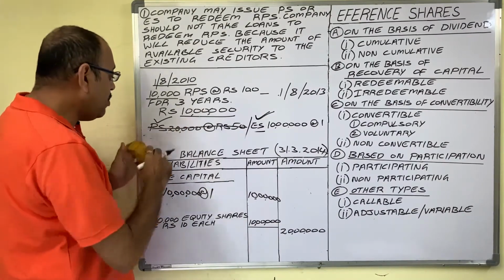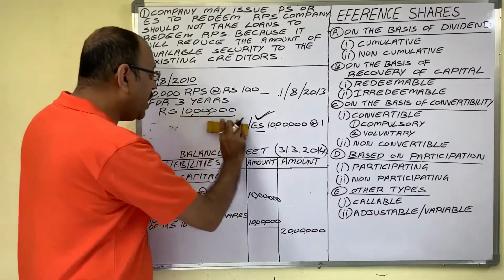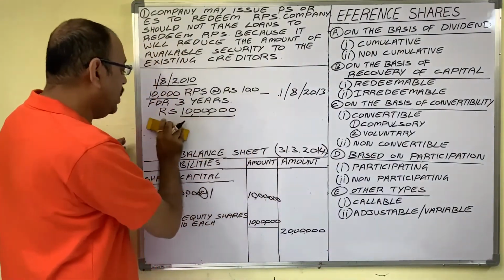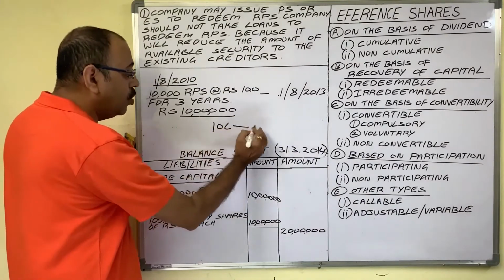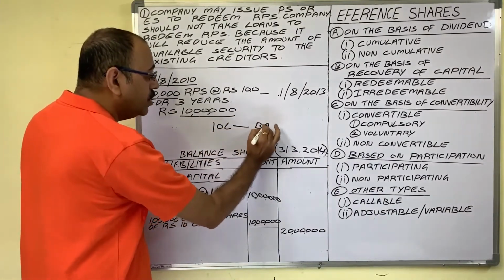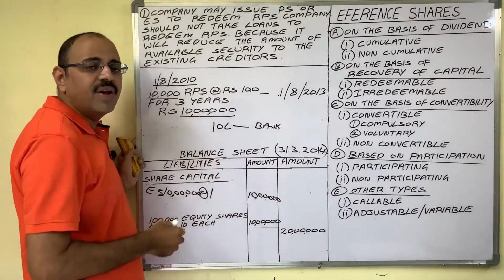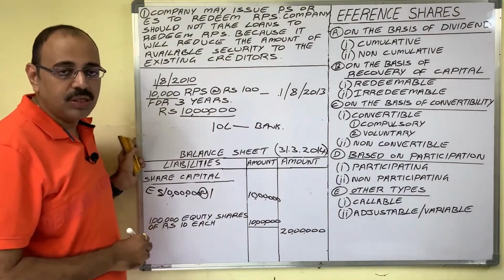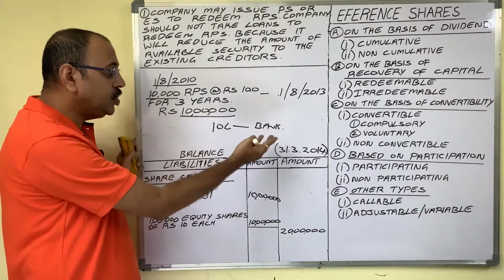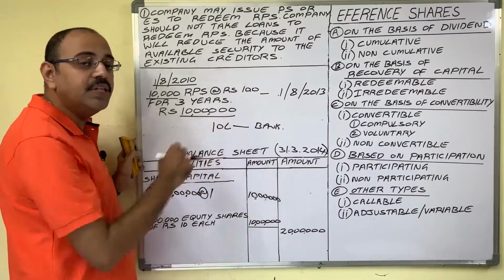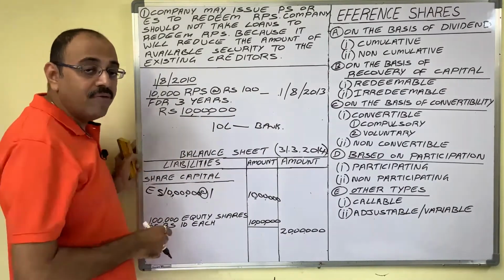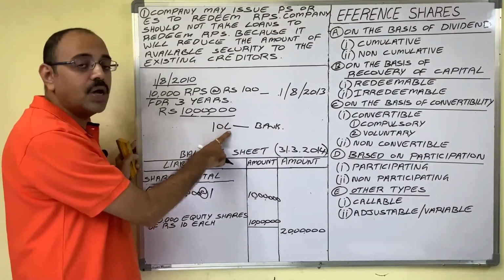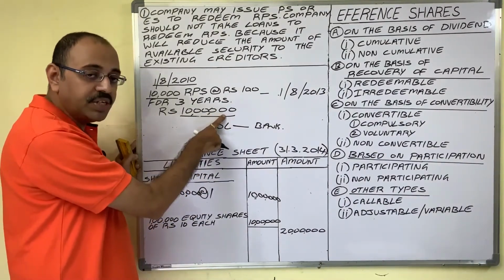Why? For example, for these 10 lakh rupees, say company took 10 lakh rupees loan from bank or from financial institutions, or company issued 10 lakh worth debentures to public. Debentures also come under loan only, no? Why company should not take extra loans to redeem these preference shares?